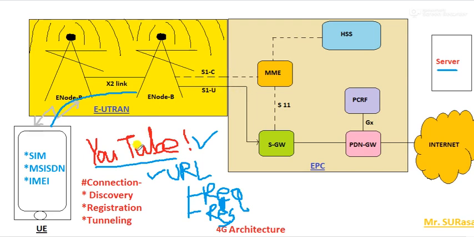When the device is turned on for the first time and wishes to get connected to the internet service provider, only in that case will the S1C be used, where the user wishes to connect to that particular network. At that time this S1C, the temporary link, will be used.